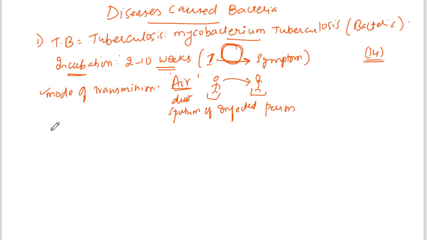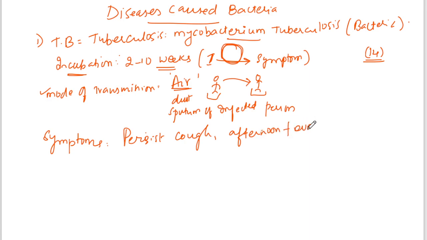Now, what are the symptoms? These questions directly come in the examination. Persistent cough: the person will continuously cough, a very severe cough. In the afternoon they will get a fever, afternoon fever. And we can see blood in their mucus or sputum, bloody mucus.